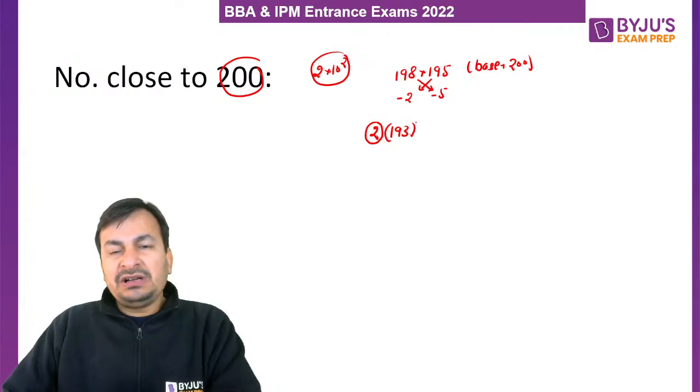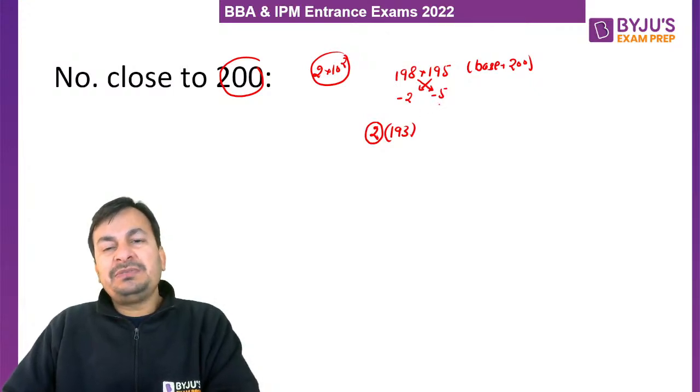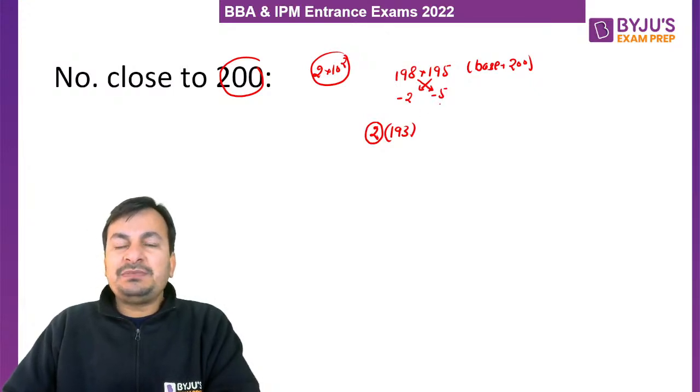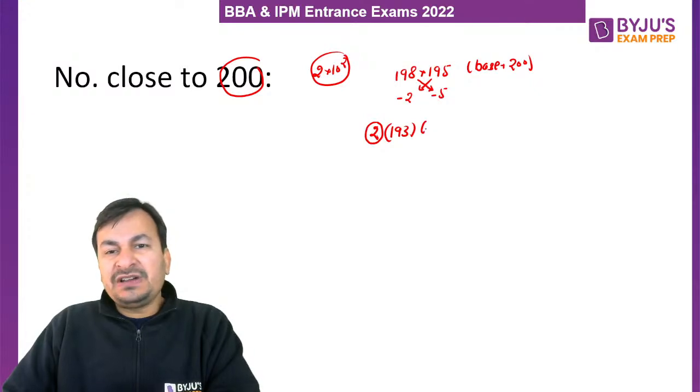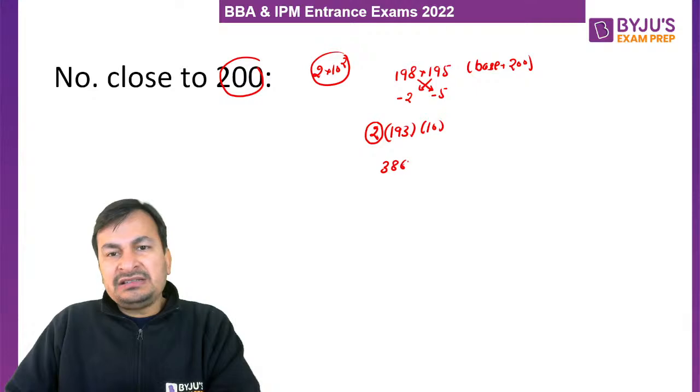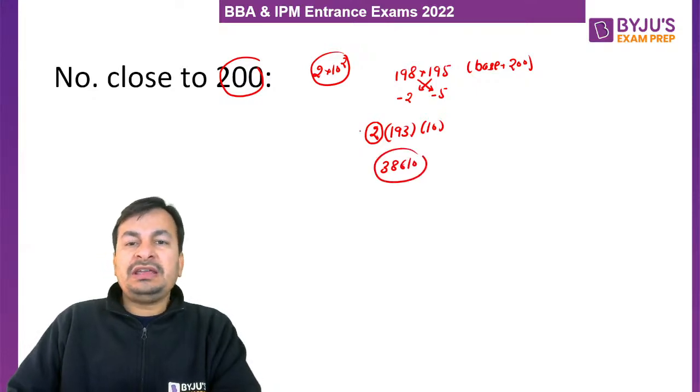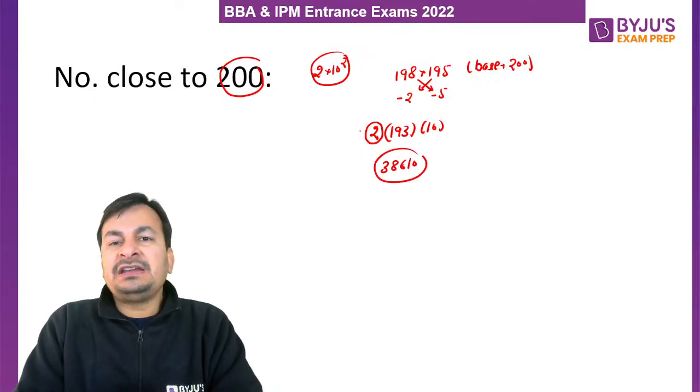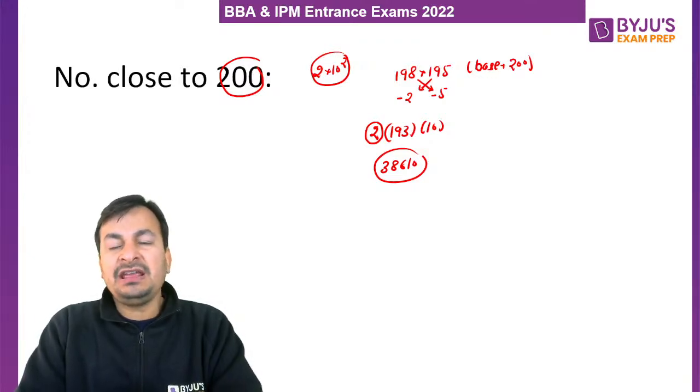So what will be the second part of the multiplication? So how do we get second part or last two digits of the final product? By multiplying these two differences. So minus 2 into minus 5 is 10. So final answer is 38610. So 38610 is the final product of 198 and 195, my lovely students.